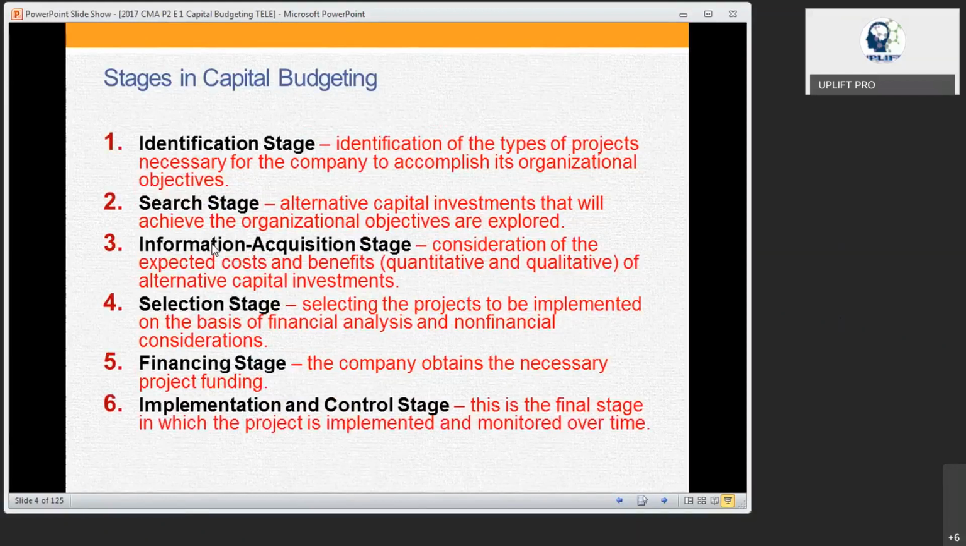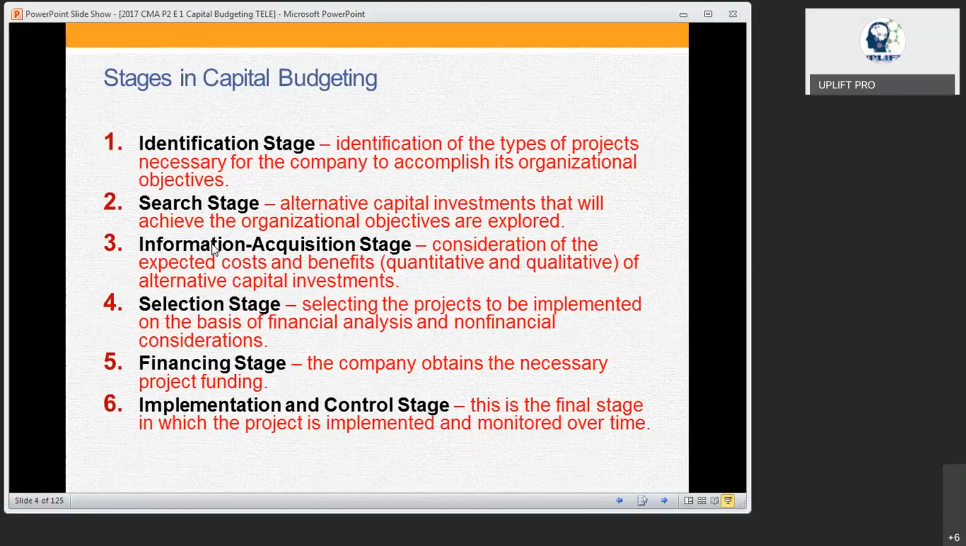Then after that, you have to implement the project. When you do the implementation, the most important thing is that there should be control. What is the control? The project management. If it is a separate specific project, we can have project management control. If it is only an additional fixed asset or a machinery which has been added to the company, how do we do the control?